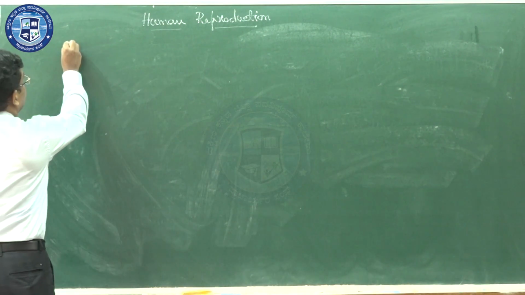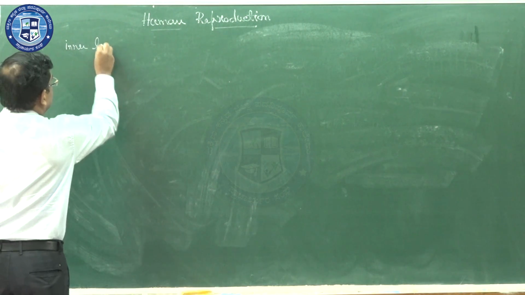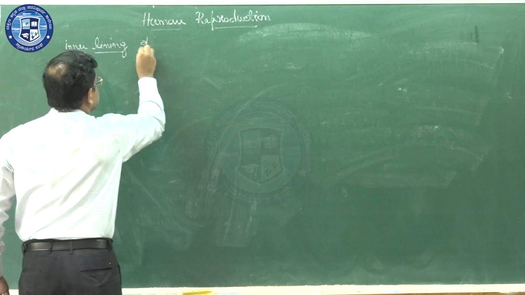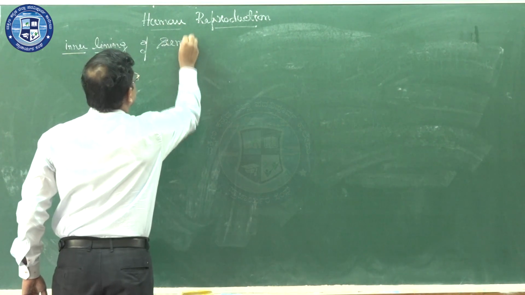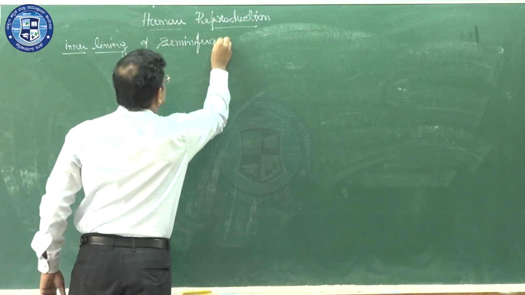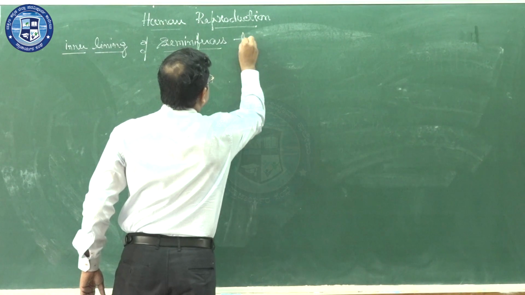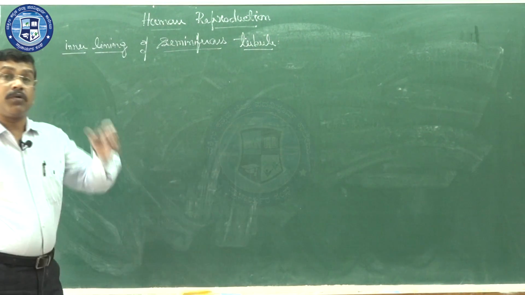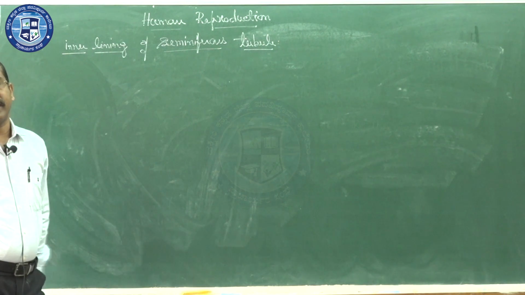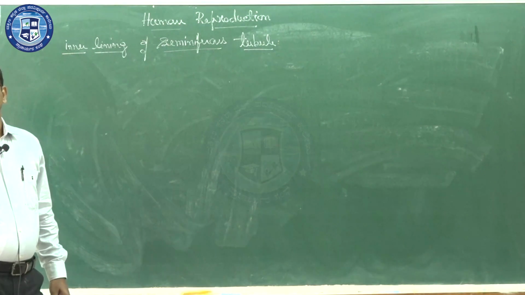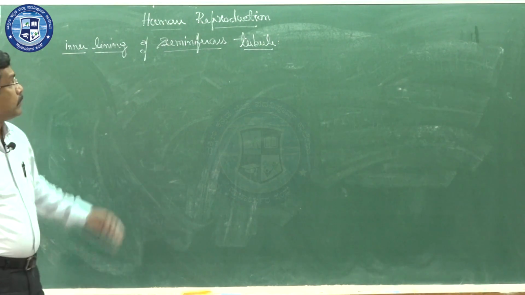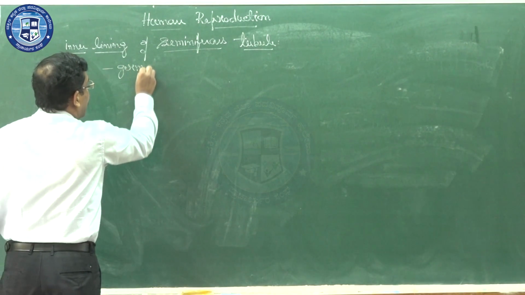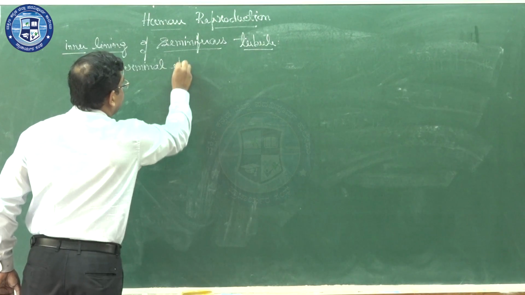Next one is the inner lining of a seminiferous tubule. Now, the inner lining of a seminiferous tubule, or inner lining of gonads, there is a word related to the structural organisation in animals chapter, called germinal epithelium. So, the inner lining of a seminiferous tubule, we are going to call it the germinal epithelium.